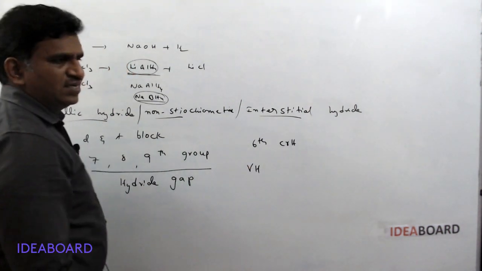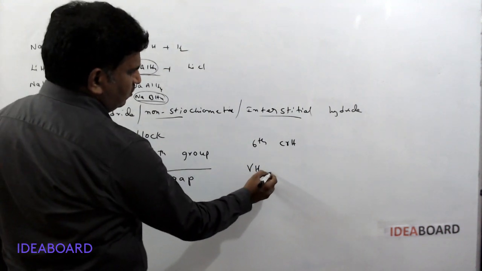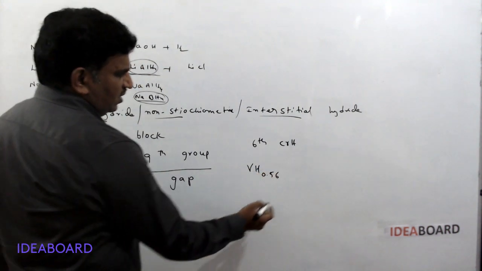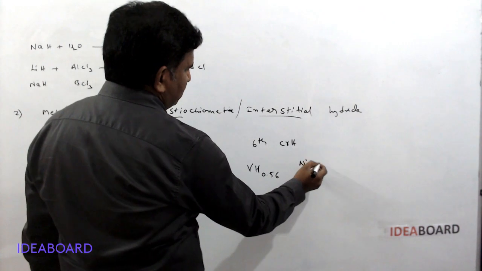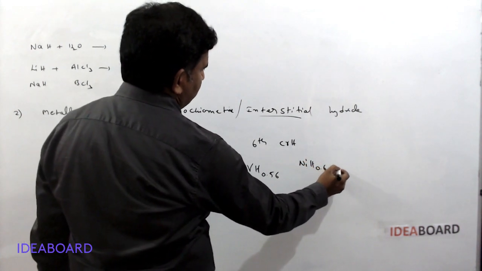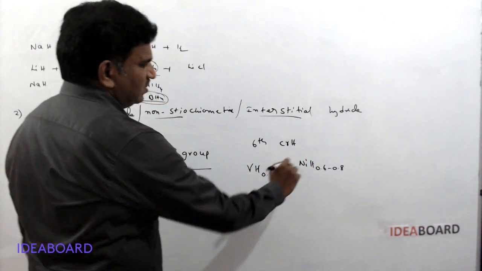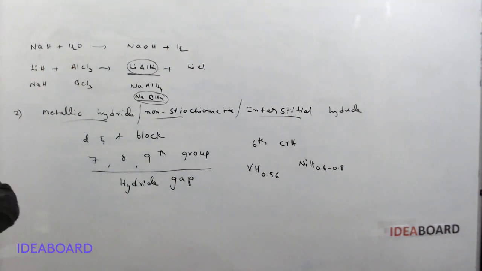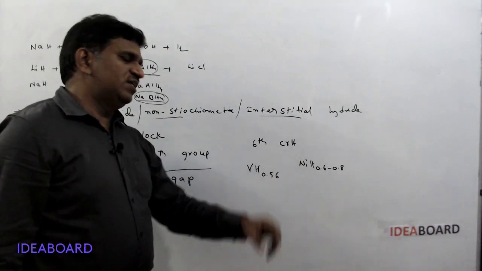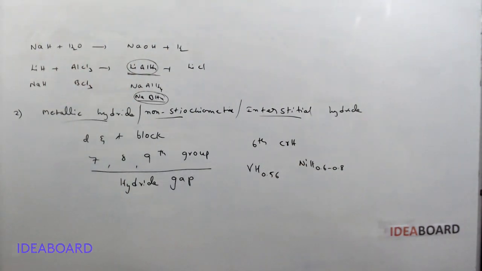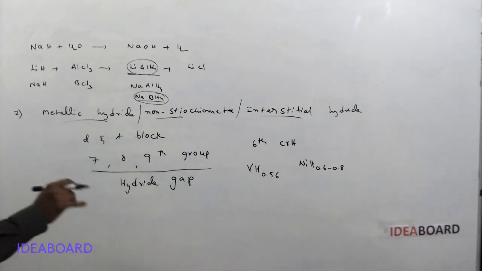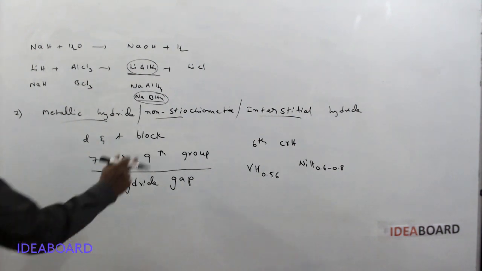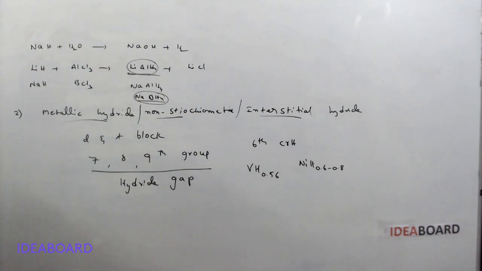For example, vanadium hydride VH is 0.56, and similarly NiH is 0.6 to 0.8. So these fractional hydrides are formed, they do not follow the law of constant proportions, and so they are called non-stoichiometric hydrides.